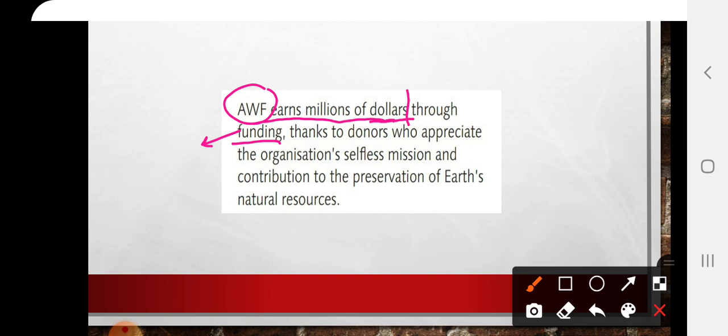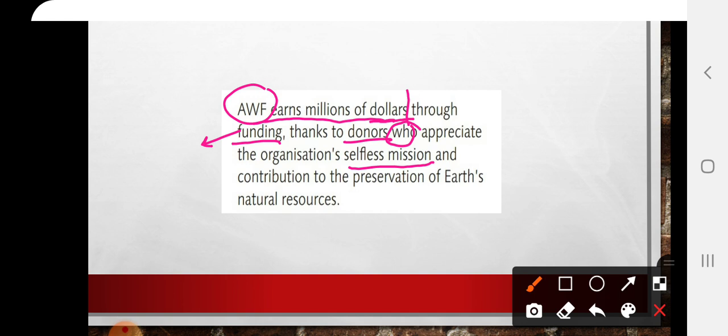From the donors. What is the meaning of donors? Those who are funders or contributors, who appreciate the organization's selfless mission and contribution to the preservation of Earth's natural resources. So these donors appreciate the organization's selfless mission. What is the meaning of selfless mission? A mission that is not selfish.